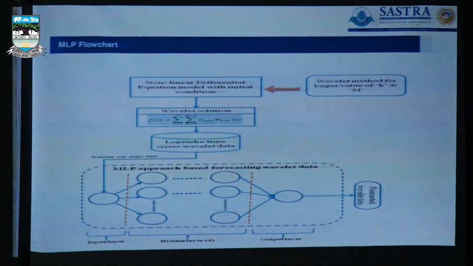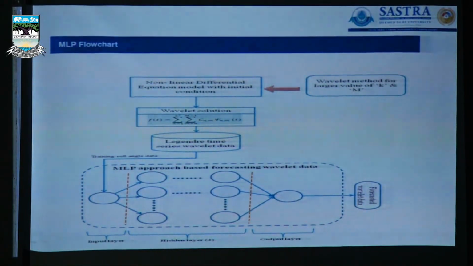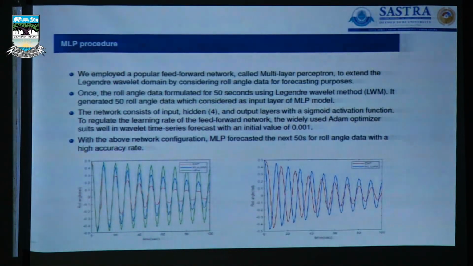In order to increase the time horizon for the real-time experiment, we have used a machine learning algorithm, especially a multi-layer perceptron method, coupled with the solution obtained by the wavelet based algorithm. So we have the basic structure of the machine learning for the prediction of the values, and this is the validation part of the MLP procedure. The popular feed forward network, that is the multi-layer perceptron method, has been used for validating the real-time data for more than 500 seconds and more than 1,000 seconds in this particular study.